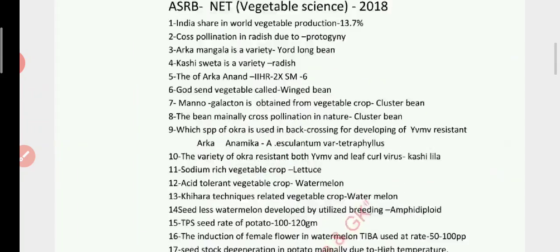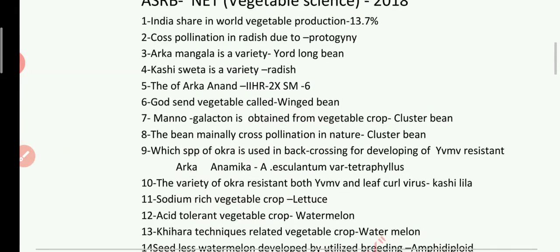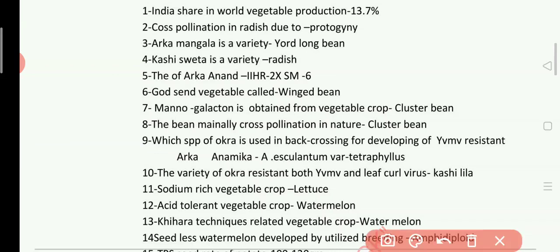So, first question is India's share in vegetable production in the world. Answer is 13.7%. Next question, cross pollination in radish is due to protogyny. Next question, Arka Mangla is a variety of, answer is yard long bean. Kashi Sweta is a variety of, answer is radish.